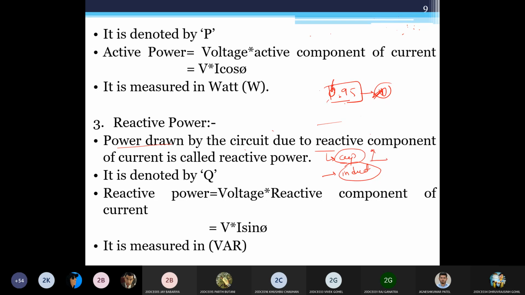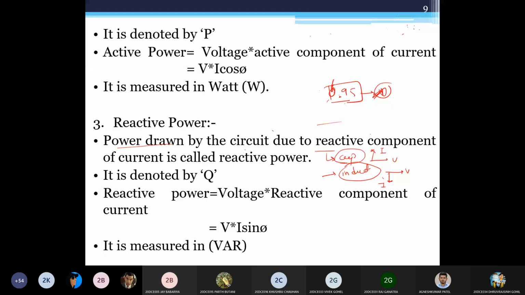We have seen these two graphs. One graph is like this: this is V, this is I for the capacitor, and in the case of the inductive, this is my I. To fulfill this demand, to generate that field, be it the electrostatic field or the magnetic field of the inductor, reactive power is required. It generates and maintains it, but never consumes it. It generates it and gives it back.